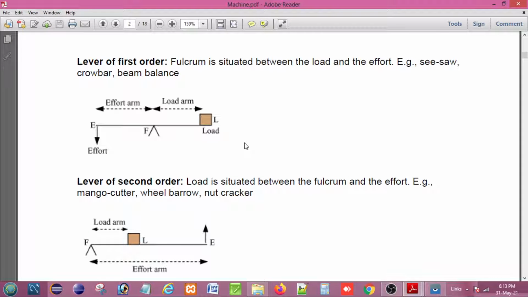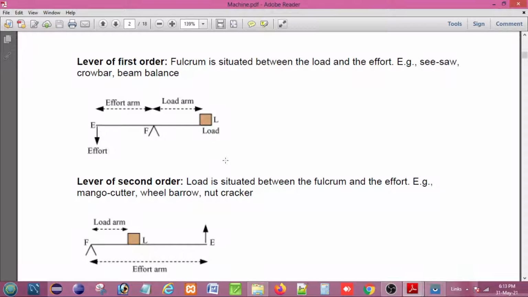Now when the effort arm and load arm are equal, as in the case of a seesaw, the mechanical advantage and velocity ratio are equal to 1. That means for a seesaw, it is not necessary to give much more effort or less load. It is just used to balance, like a physical balance. In that case the effort arm is equal to the load arm. So this is one example of a class 1 lever.